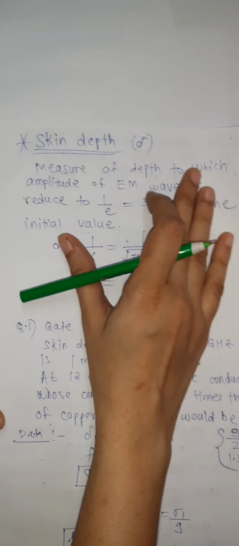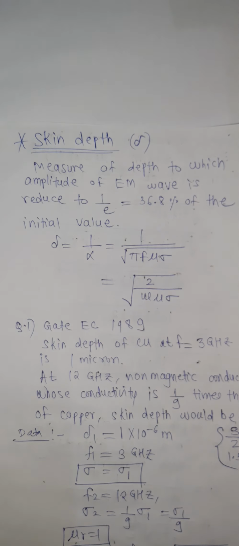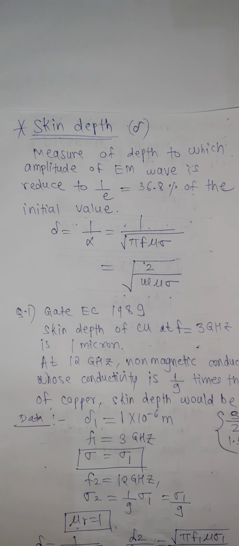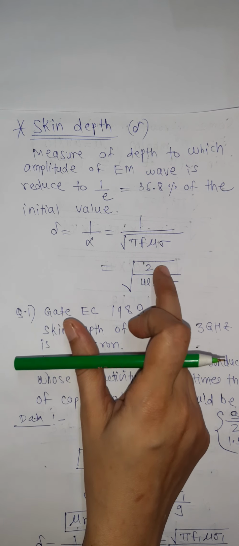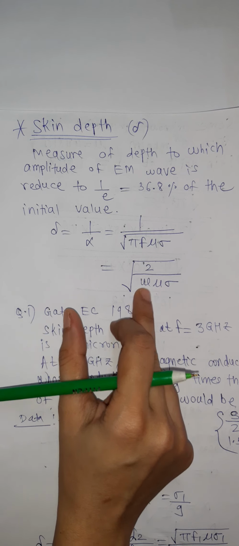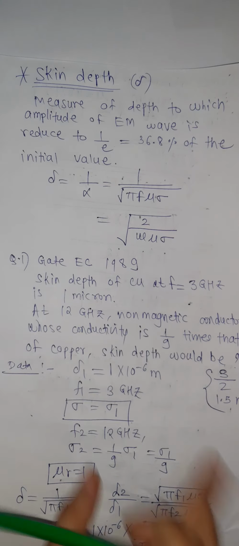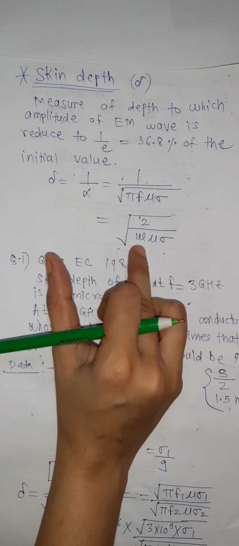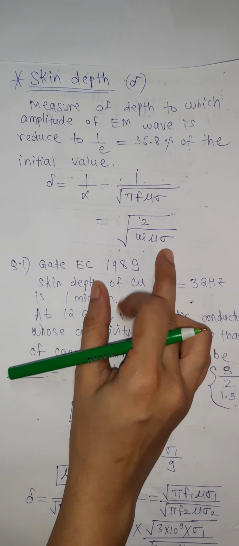Now we will revise what is skin depth. Skin depth is denoted as delta. It is a measure of depth to which amplitude of electromagnetic wave is reduced to 1 by e, or 36.8% of initial value. Here delta is 1 upon alpha, where alpha is attenuation constant, is equal to 1 upon under root pi f mu sigma. If I adjust it as 2 pi f, then take 2 to numerator, and 2 pi f is omega. So it can also be written as root of 2 by omega mu sigma, where f is frequency, omega is angular frequency in radians, mu is permeability, sigma is conductivity.